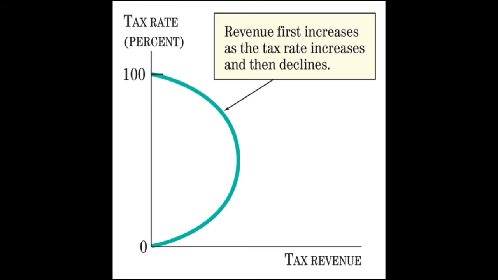A higher tax rate may increase the tax revenues if the increase in revenue brought about by the higher tax rate outweighs the decline in revenue brought about by the decrease in working hours. This is usually true at lower tax rates. A higher tax rate may decrease the tax revenues if the increase in revenue brought about by the higher tax rate is smaller than the decline in revenue brought about by the decrease in working hours. This is usually true at higher tax rates.